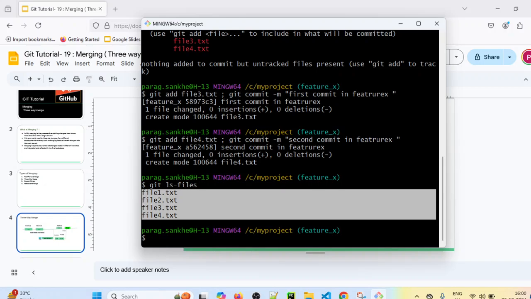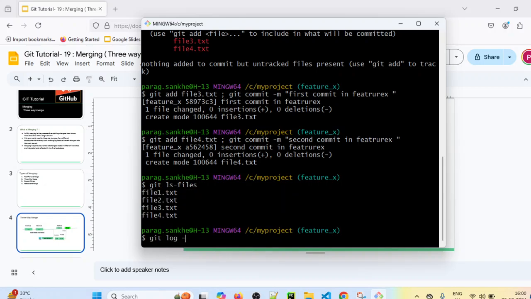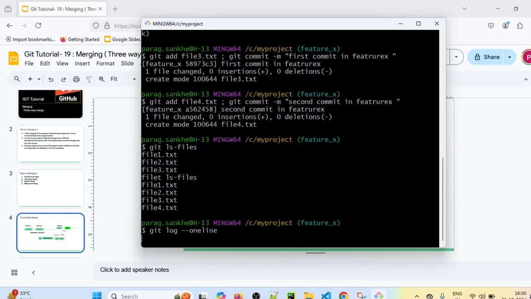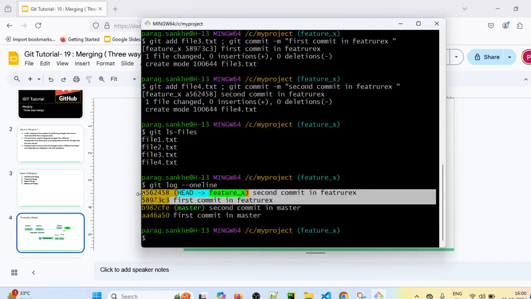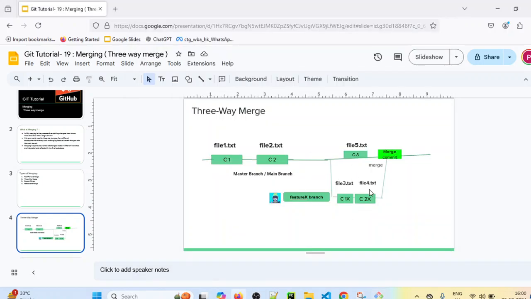Similarly, if you check git log --oneline, it will also show you there are a total of 4 commits now in our feature X branch, because the first two commits are from master branch, and these are the two commits which we have recently done in our feature X branch. Now we will have to check out to master branch, and then in master branch we will make one new commit. So we will make one new commit in master branch as well.